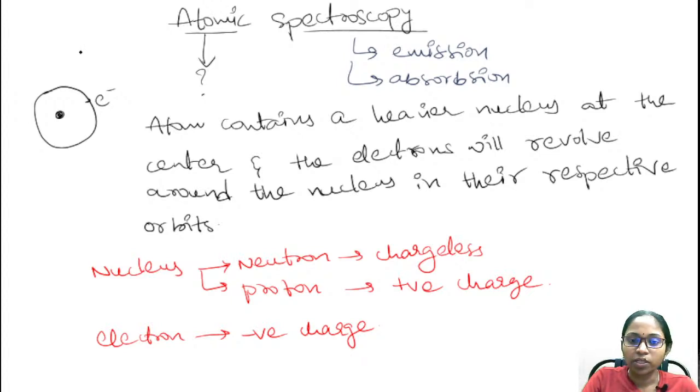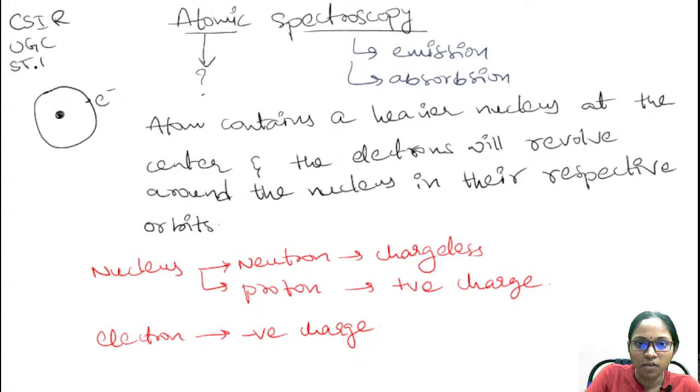Coming to today's topic, atomic spectroscopy, the syllabus for each and every examination will be the same. Not only atomic spectroscopy, the complete physics syllabus will be the same for your CSIR NET, UGC NET, and SET examinations, and JL, that is for Gurukulam or NVS or EMRS, that is Eklavya Model Schools, also DL.